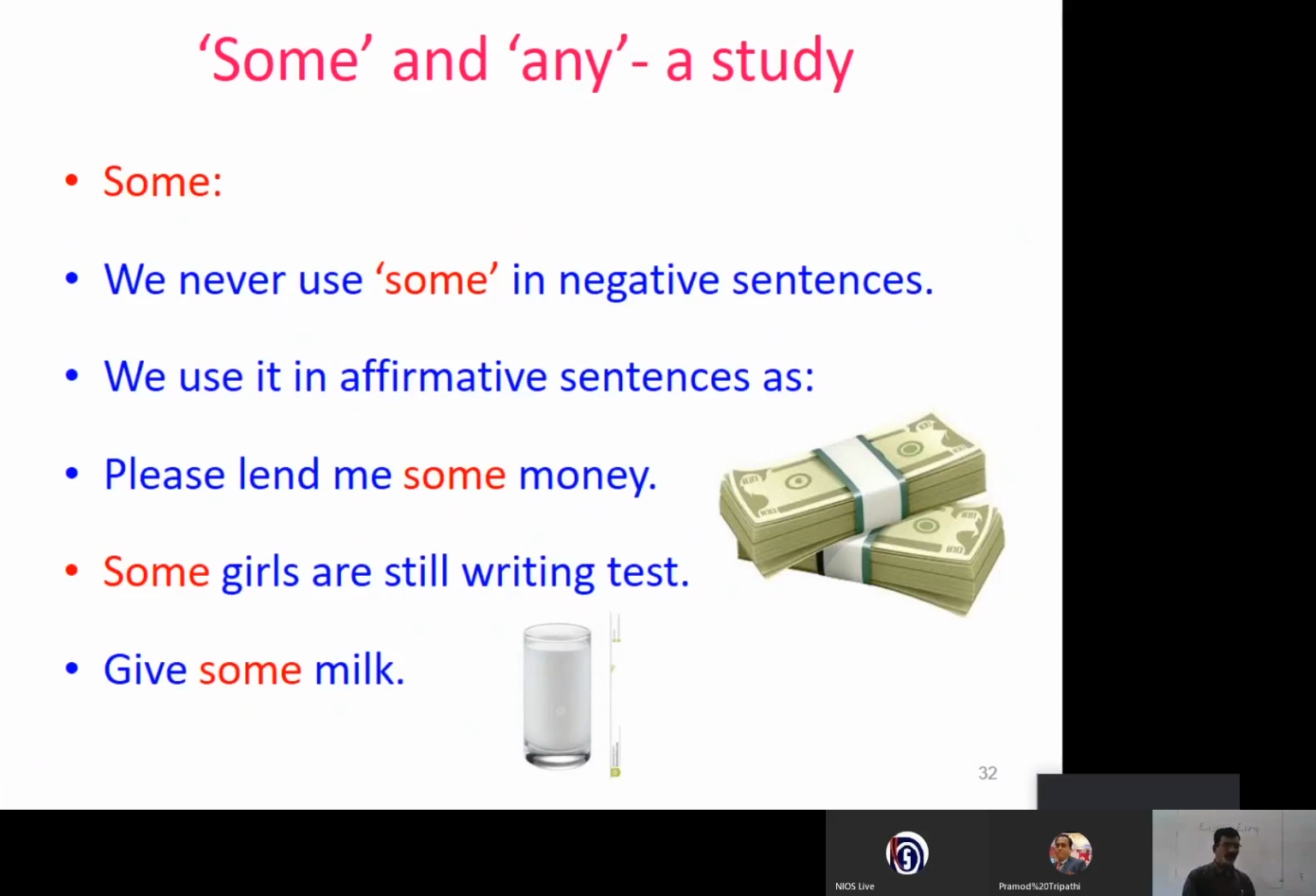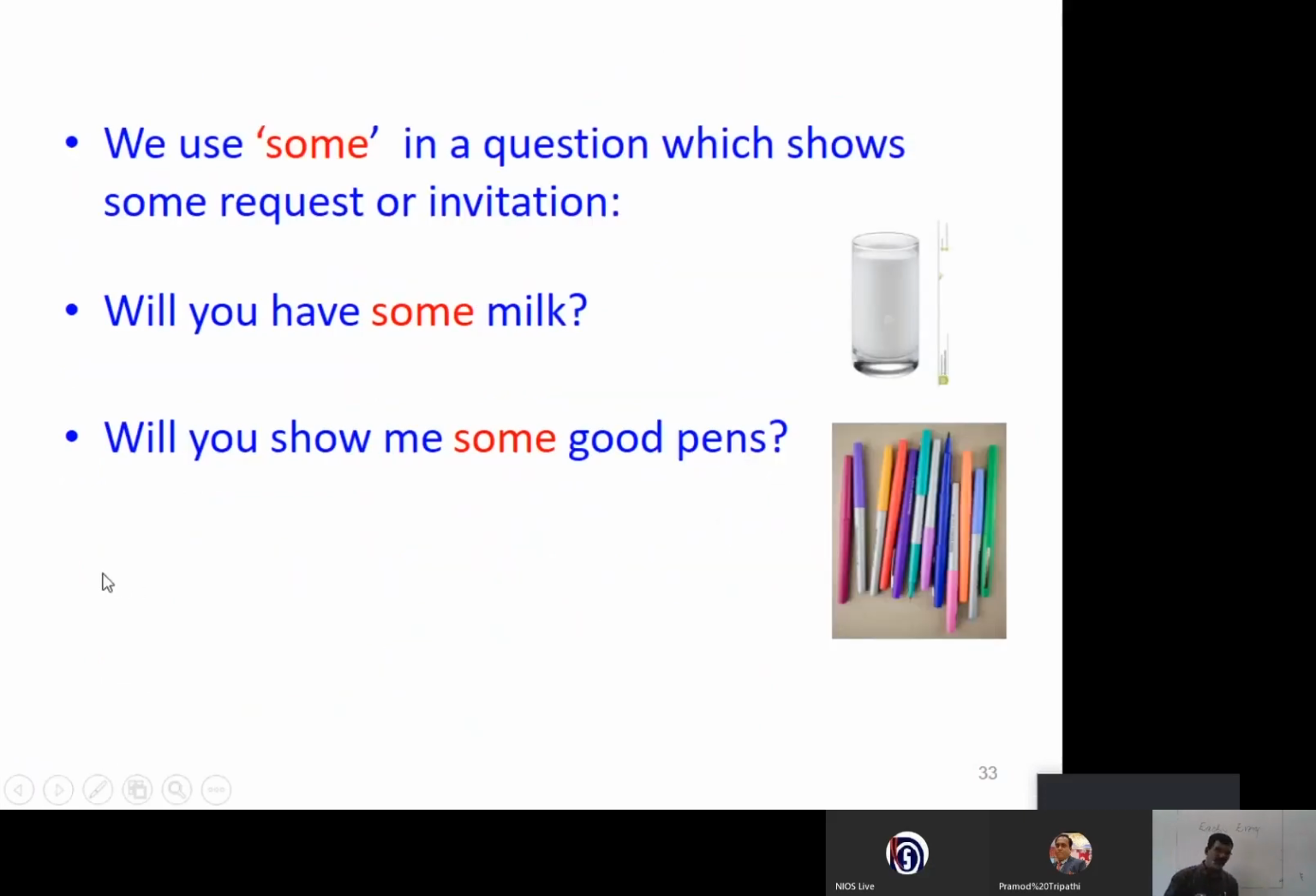Or you go to a shop and you ask the shopkeeper, will you show me some good pens? But here you see, you go to a shop and you have a doubt whether he has got pens or not. In that case, you use any. Do you have any pens, good pens to show me? Then your answer may be yes or no. But when you are sure that in this particular shop pens are available, you say, will you show me some good pens? Now, study the use of some in negative questions.